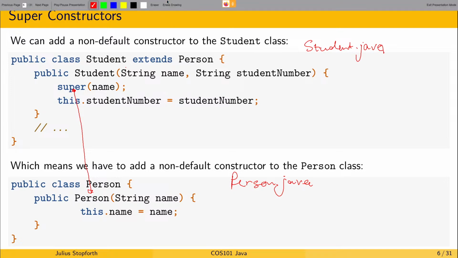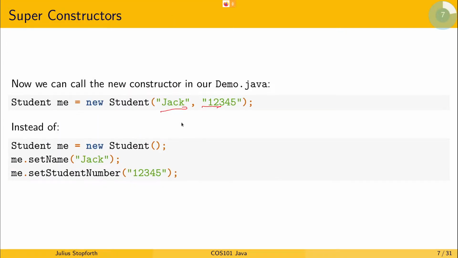So that means we can now just call a single constructor without having to set the name, set the student number, and so on. It makes our code a little bit easier to read and a little bit cleaner. So if you had an assignment where you had a derived class and you need to pass constructor values to the class that it is derived from, say the base class, you might want to consider using a constructor like this.